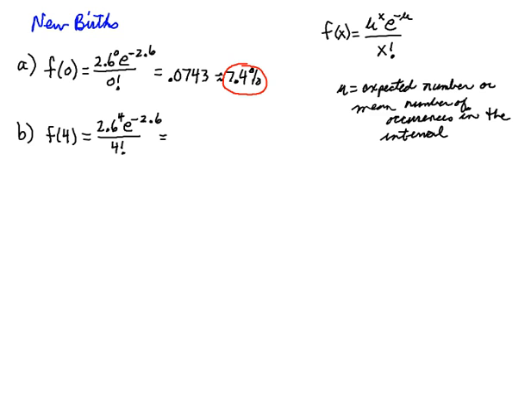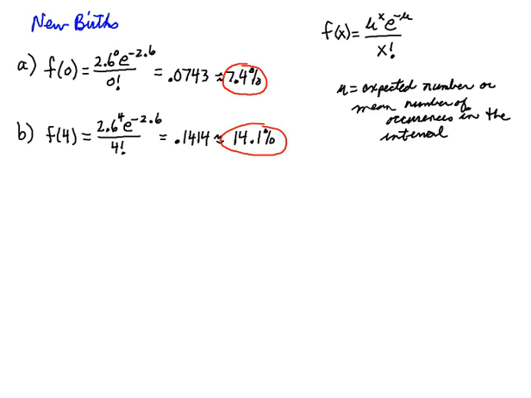Putting all that in my calculator, I get 0.1414, which is approximately 14.1%. So 14.1% is the probability that there will be exactly 4 births in any given day at that hospital.